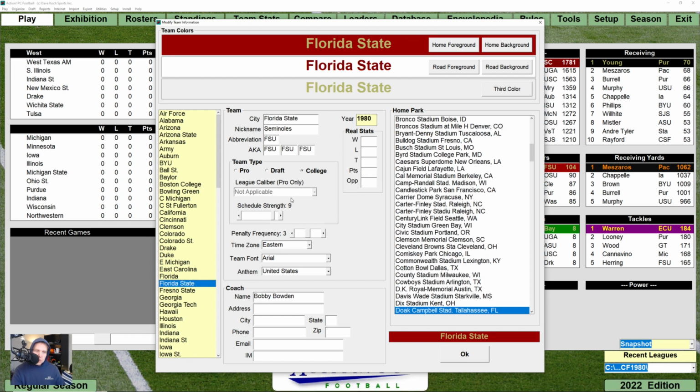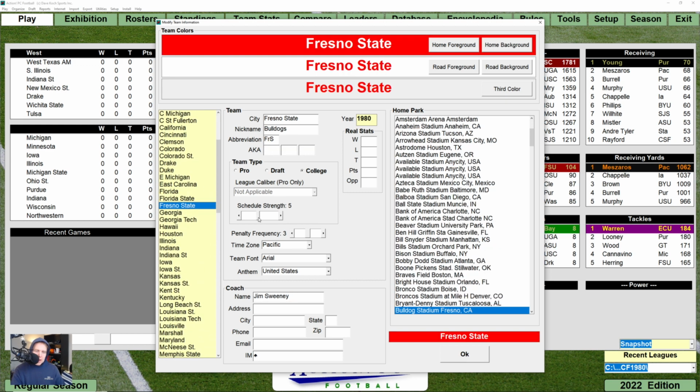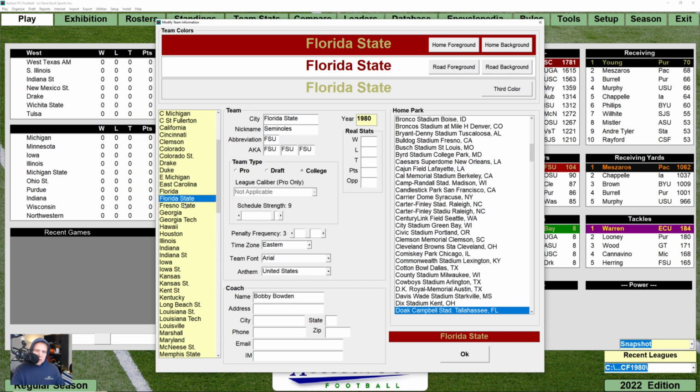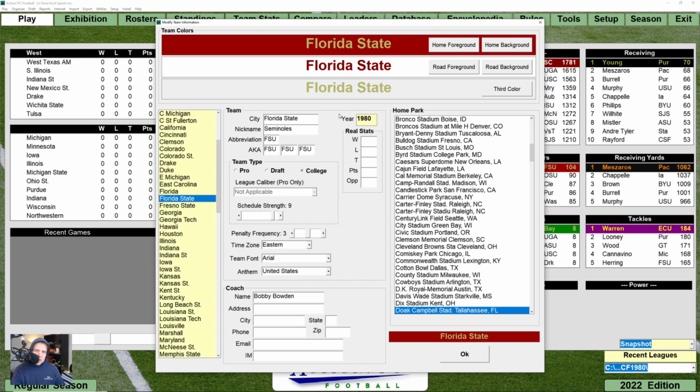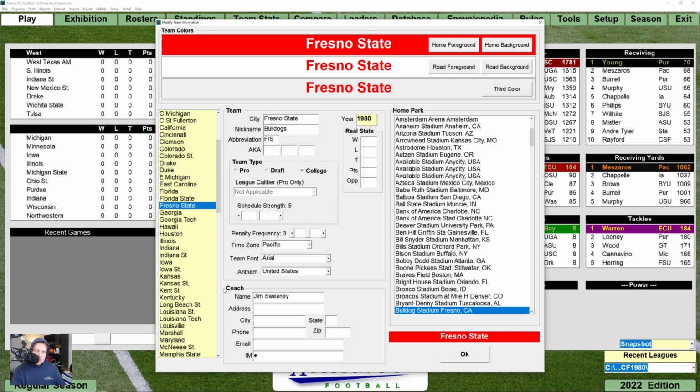So, Florida State has a 9 for a strength of schedule, right? Whereas Fresno State has a 5, right? So Florida State plays Fresno State. All other things held equal, Florida State should have the upper hand because they played more difficult opposition than did Fresno State in 1980, right? That's sort of the way that it works.